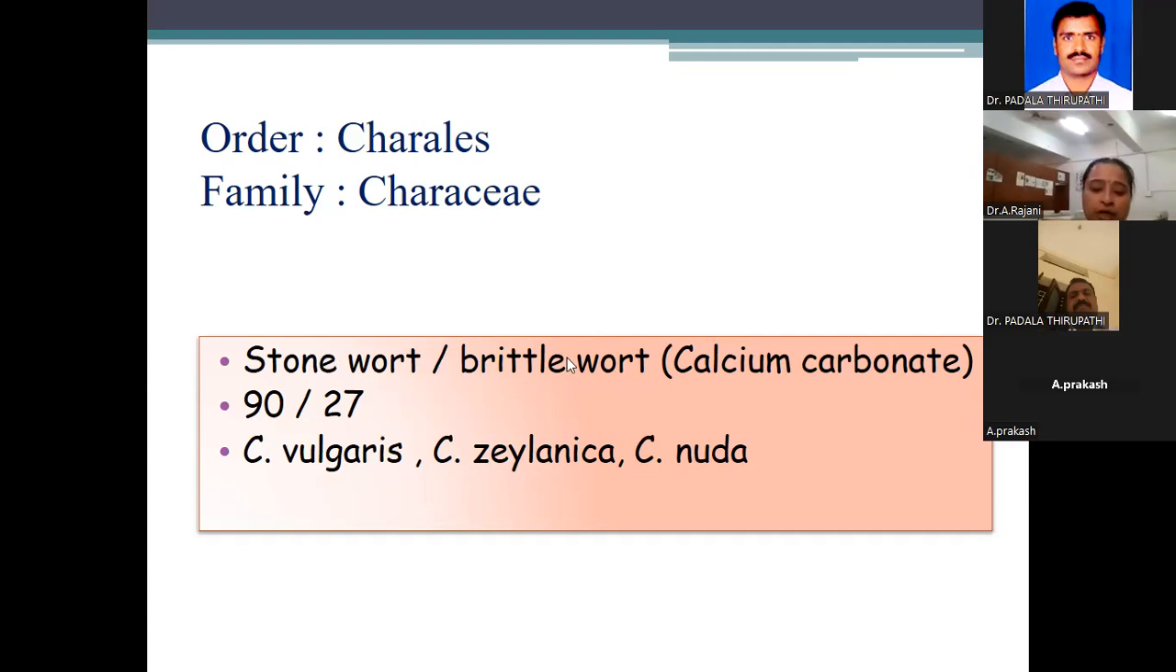Very important question: why is the plant body called stonewort in algae? In Chara, the plant body is called stonewort because it is made up of calcium carbonate. That's why it is stoneworts or brittleworts. Examples are Chara vulgaris, Chara gymnophylla and Chara nuda. These three are the best examples of Chara.